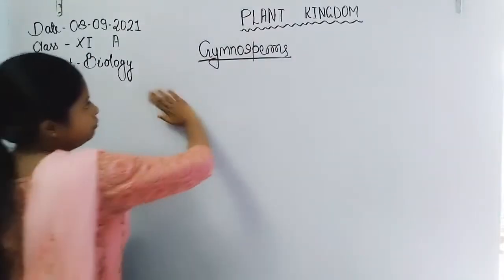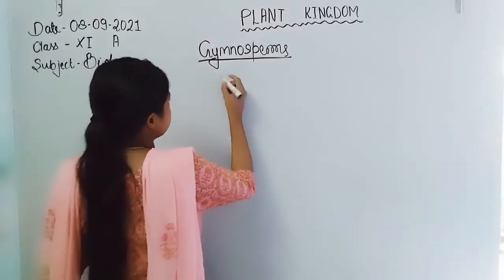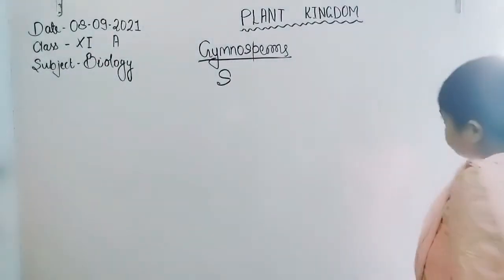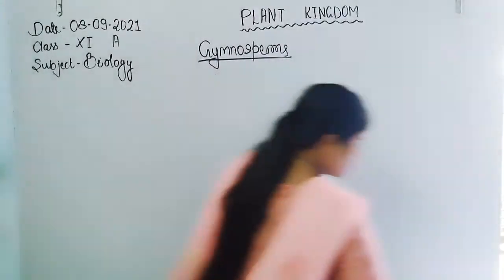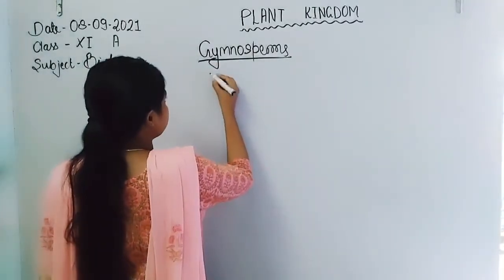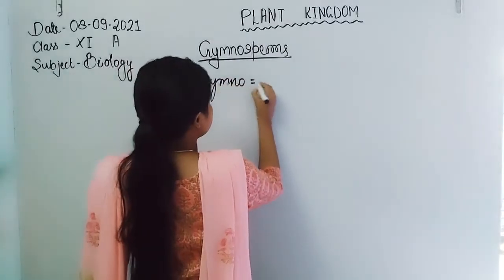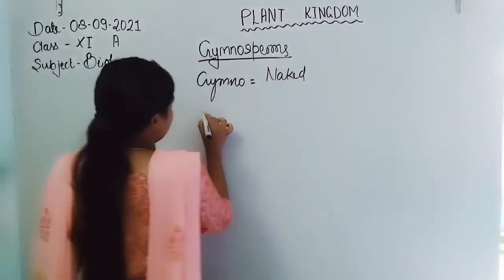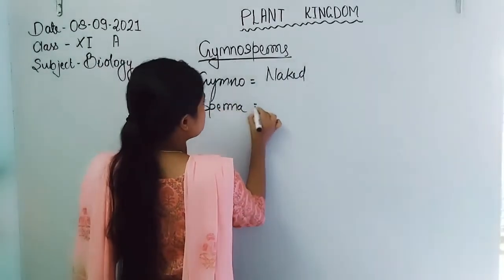Now, if we want to discuss the members of gymnosperm, gymno means naked, and sperma means seeds.